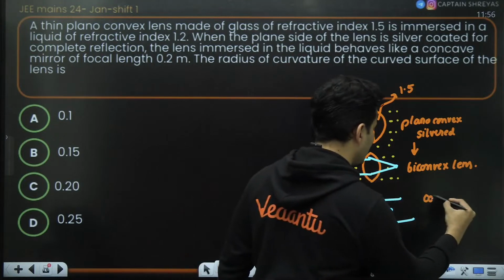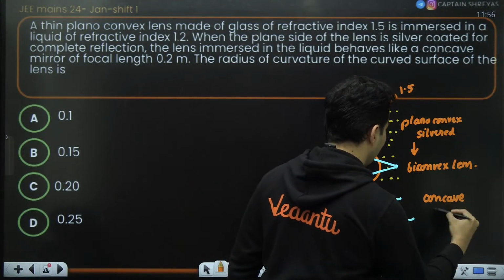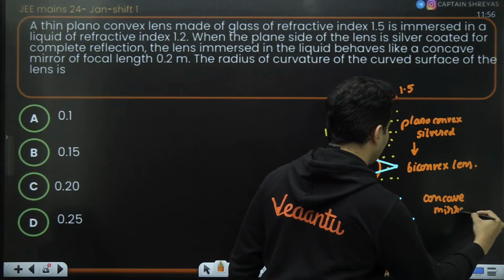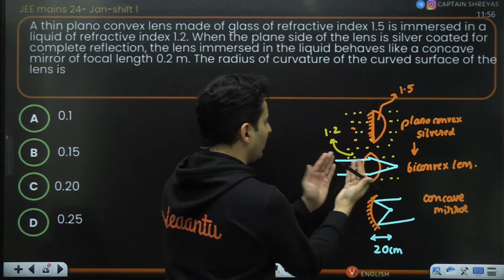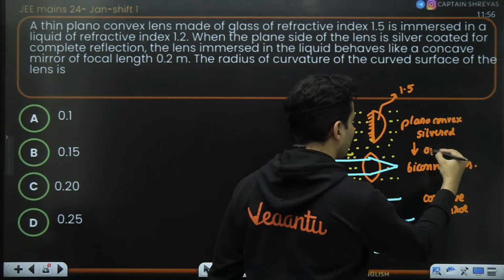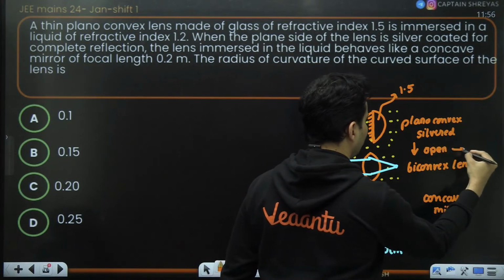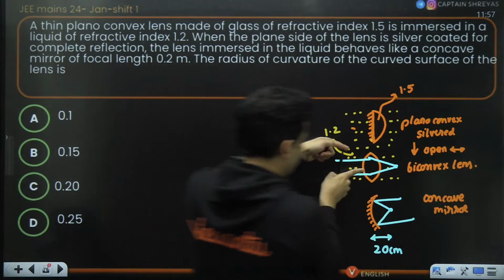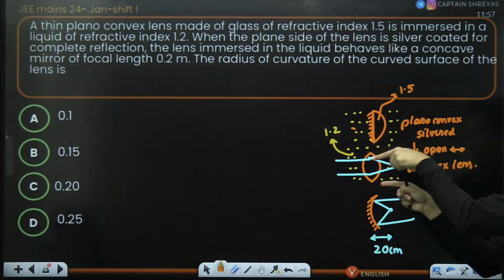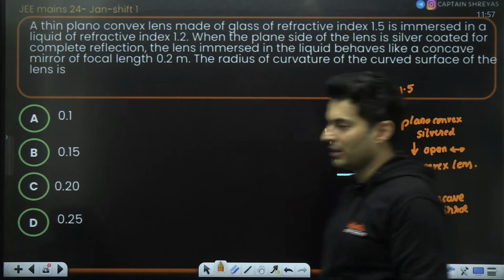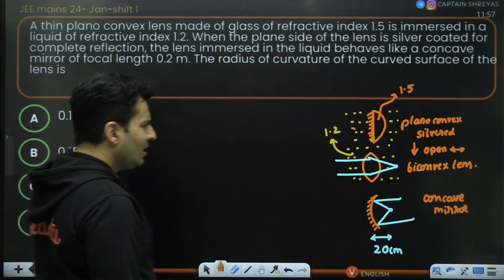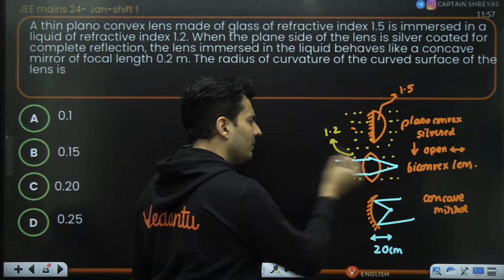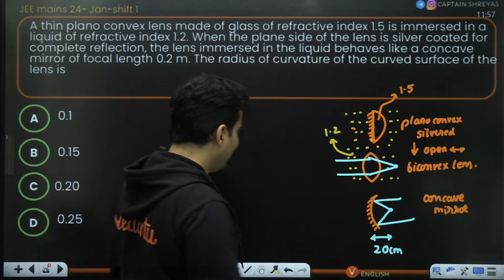I have explained the question now, how the concave mirror is behaving. Remember, this diagram was after opening it up both ways. So if you fold it back, obviously these two rays which are coming from here will now come from this side, and it will behave like a concave mirror. So basically, the focal length of this convex lens is 20 centimeter.